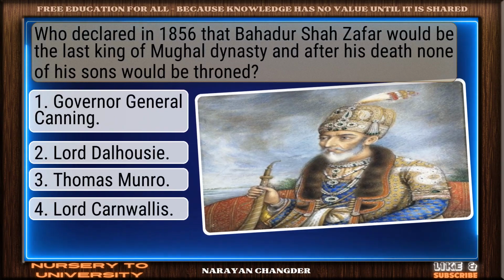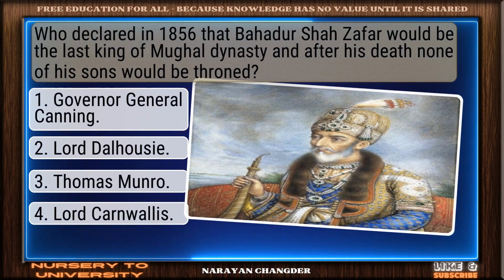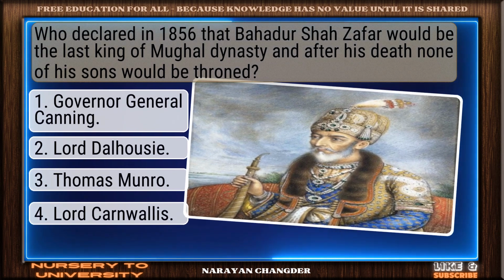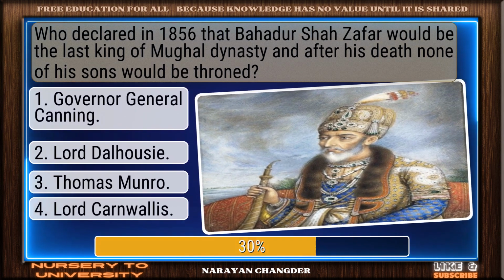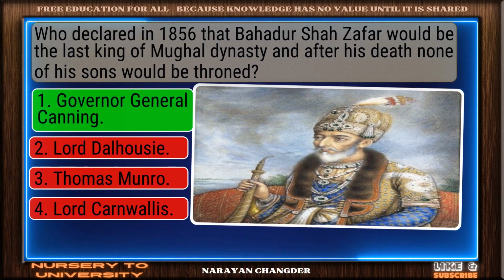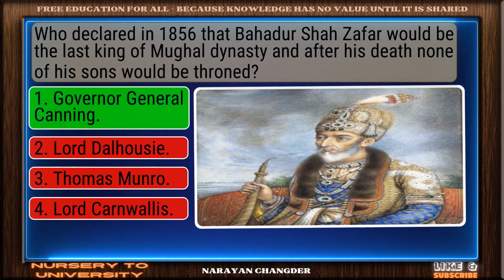Question number 9. Who declared in 1856 that Bahadur Shah Zafar would be the last king of the Mughal dynasty, and after his death none of his sons would be throned? Great thinking. Governor-General Canning is the right choice.